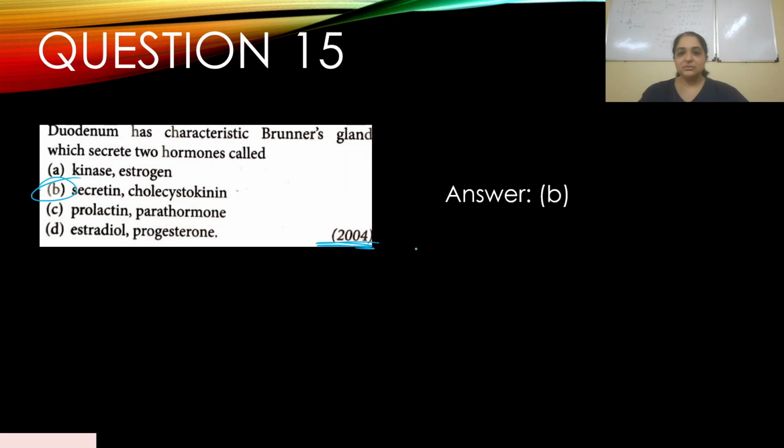So your answer, if you write down B, it won't be wrong, but it is not completely right also, because the question is a little vague. They have mentioned duodenum. It has characteristic Brunner's gland which secrete two hormones. Now, duodenum secretes two hormones, yes, we know that, but Brunner's gland don't secrete two hormones. So please be careful. If you come across a situation like that, then you can select B as your right answer, because that is the answer that makes more sense over here. Okay, let's go to the discussion.